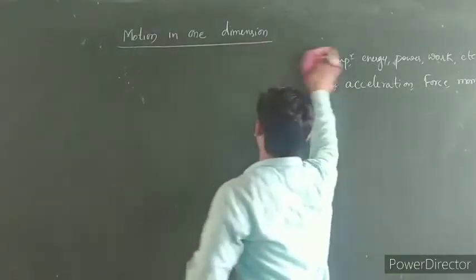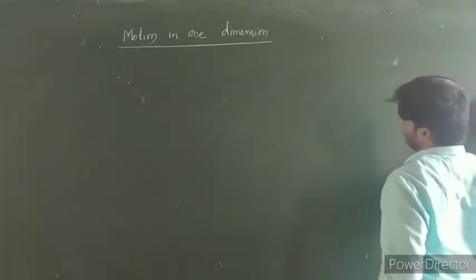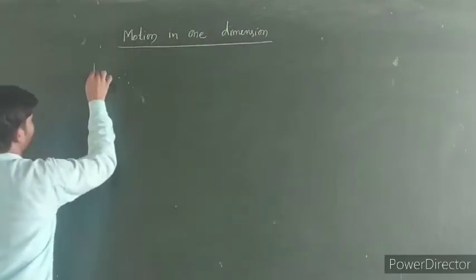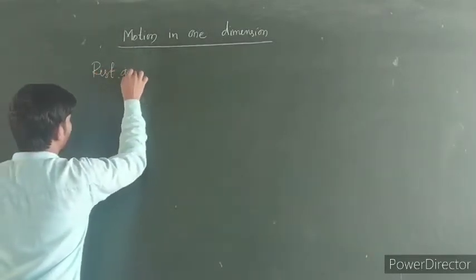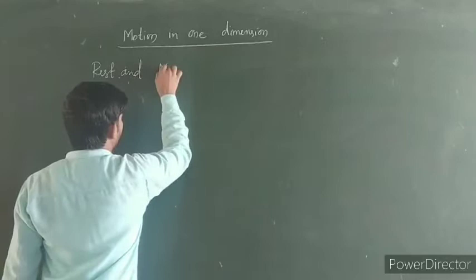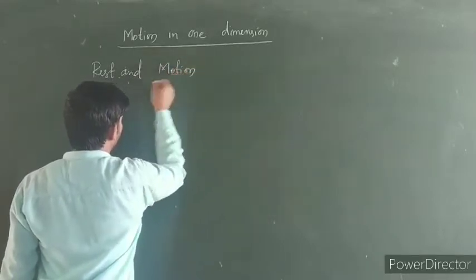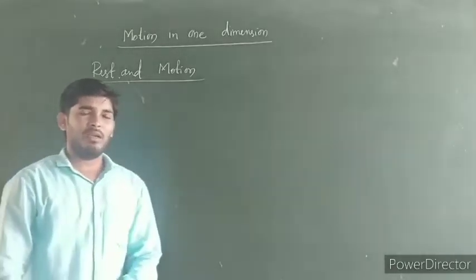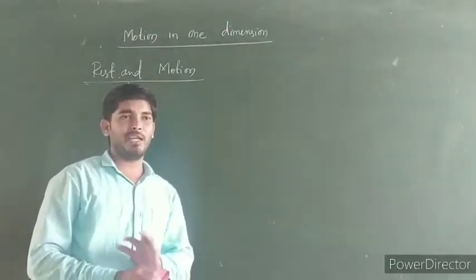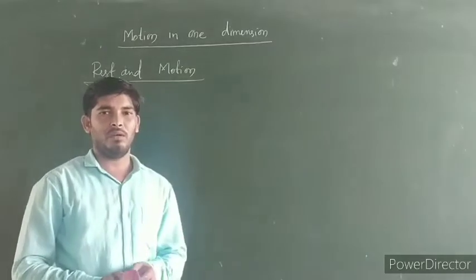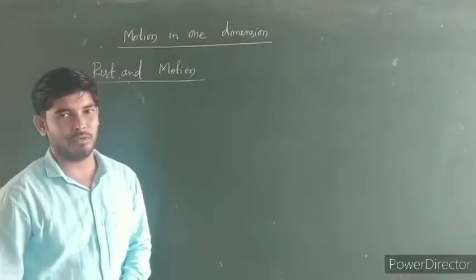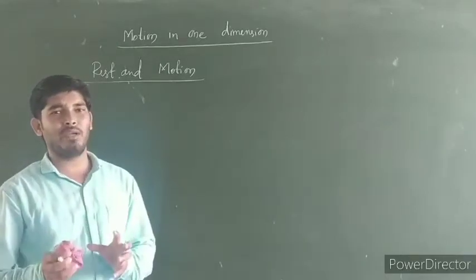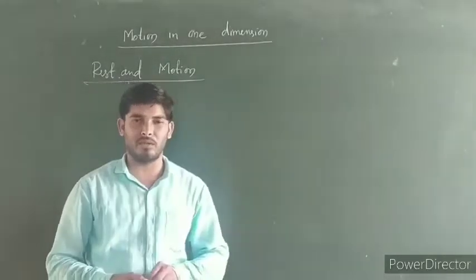Next is about rest and motion. Each and every object in this universe is in a state of motion. We see many bodies moving in our surroundings.